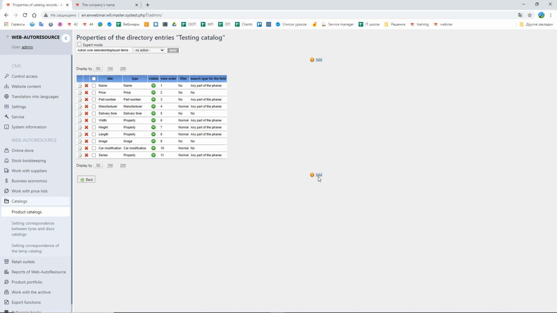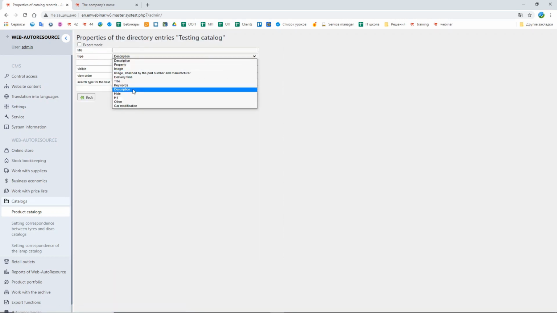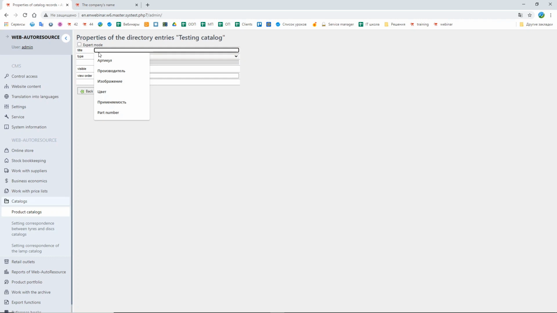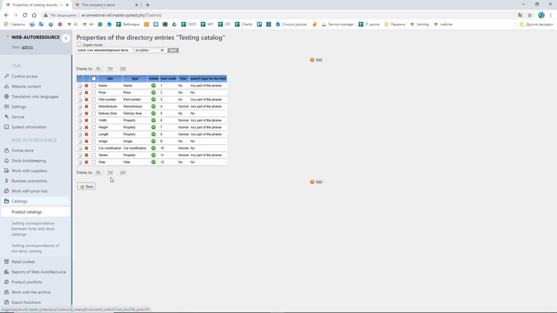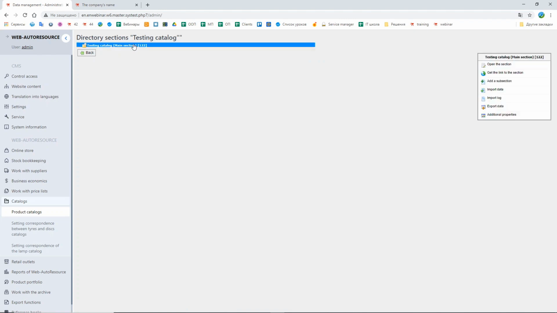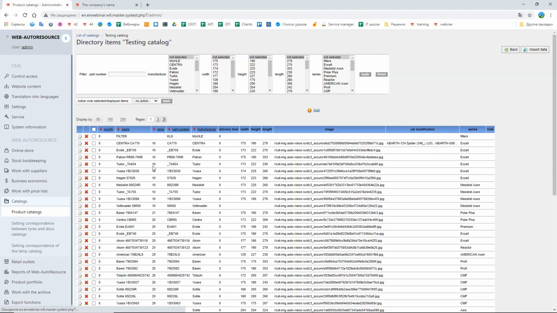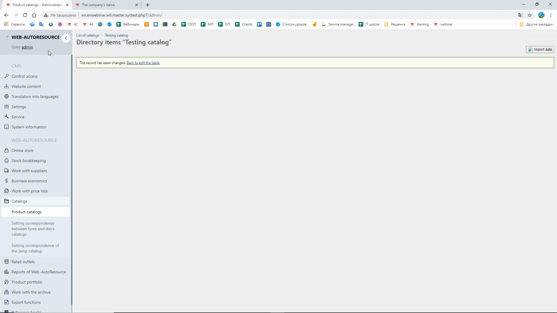One more interesting option for the catalog is the property hide. Here, type of the property hide, for example, let's call it the same way, hide, submit. If you have this property in the catalog, then in the data section you can hide necessary items. For example, this item KL9, hide from the catalog.